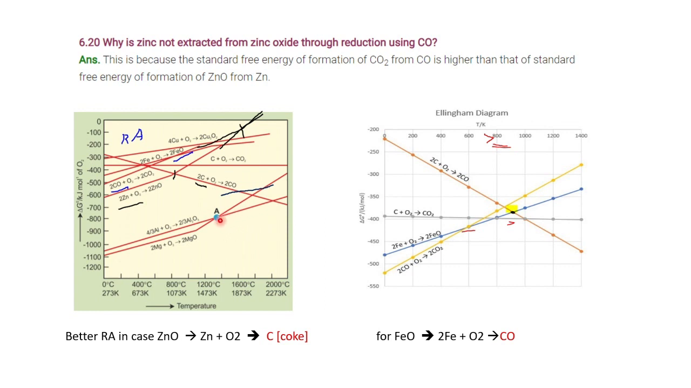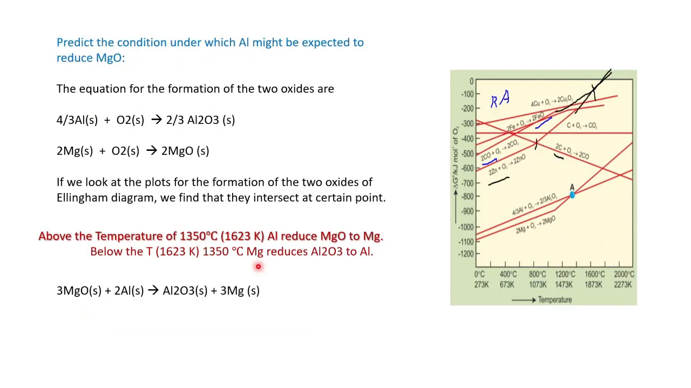Above this temperature, this is the magnesium line, no? Which is magnesium? This is the magnesium line. Above this temperature, aluminium can reduce magnesium. Okay. Then, predict the condition under which aluminium, this only I have seen: above the temperature of 1050, magnesium oxide can be reduced to magnesium. Okay, we have seen that.